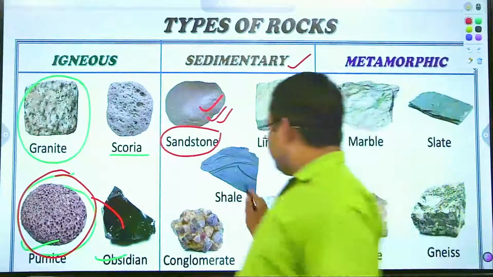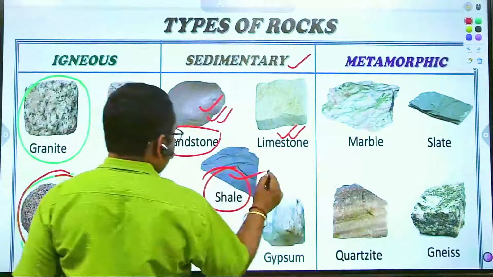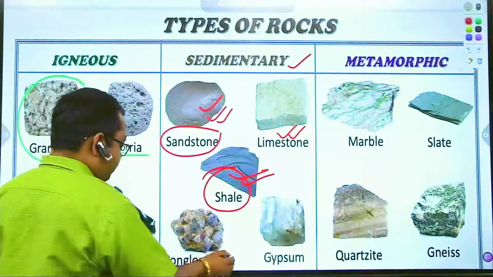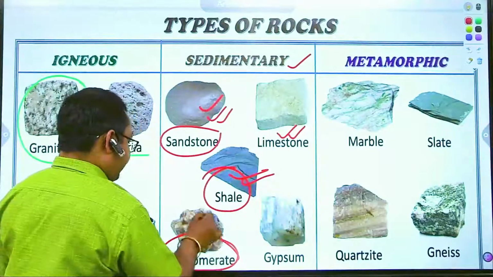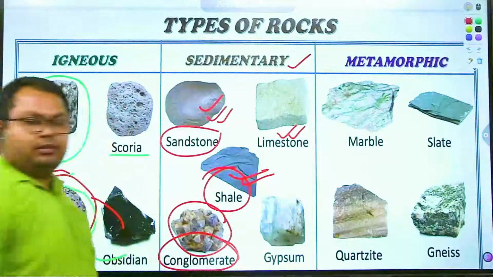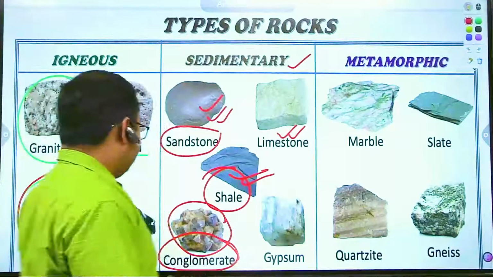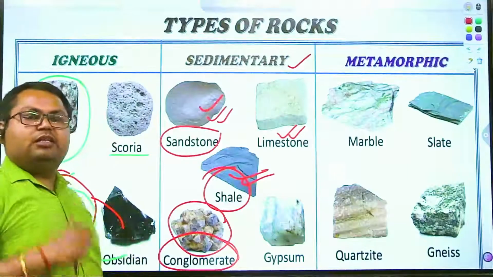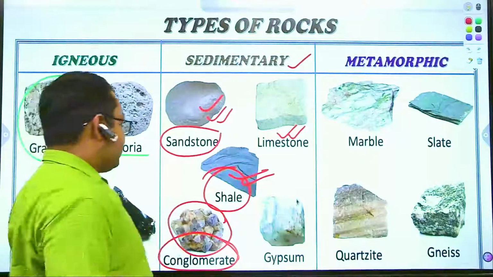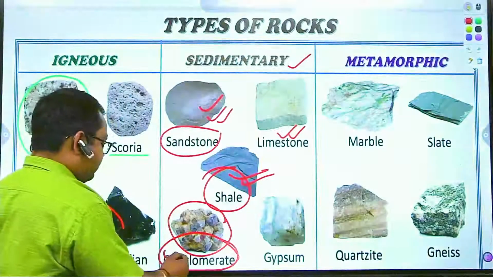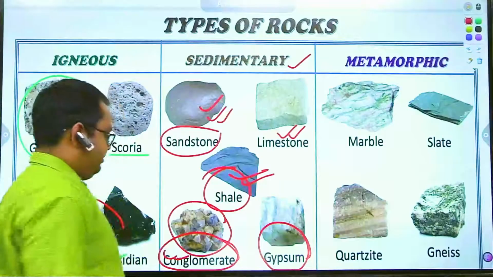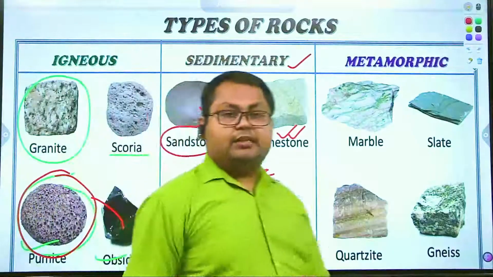Then shale rock. Through this rock, we produce natural gas as shale gas. Then conglomerate. It is the accumulated form of different sized material, and compaction, lithification, cementation, etc., are required for the formation of conglomerate rock. Then gypsum. These are the types of sedimentary rocks.